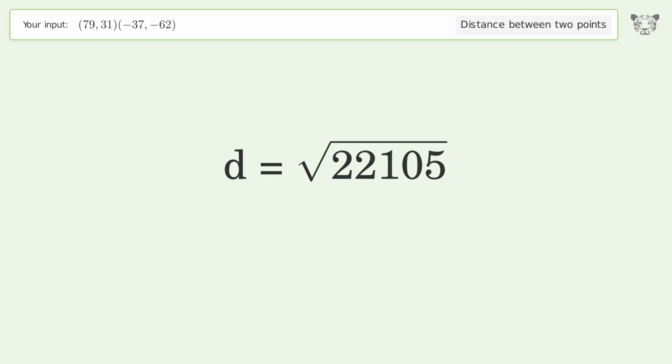And so the distance between the 2 points is the square root of 22,105 or 148.678.